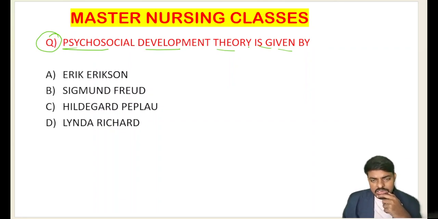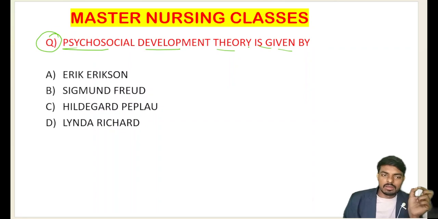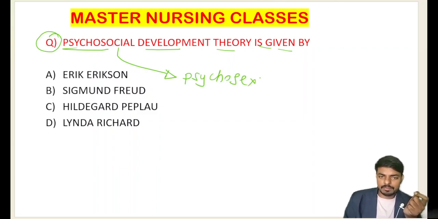Psychosocial developmental theory is given by. Who is the pioneer who discovered the psychosocial developmental theory? Don't guess here. Just read the question and the options carefully. I am not asking about psychosexual. If the examiner asks about the psychosexual developmental theory, that is given by Sigmund Freud. And the psychosocial developmental theory is given by Erik Erikson.